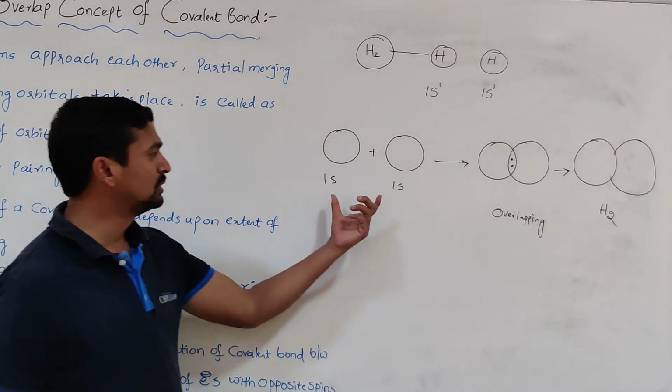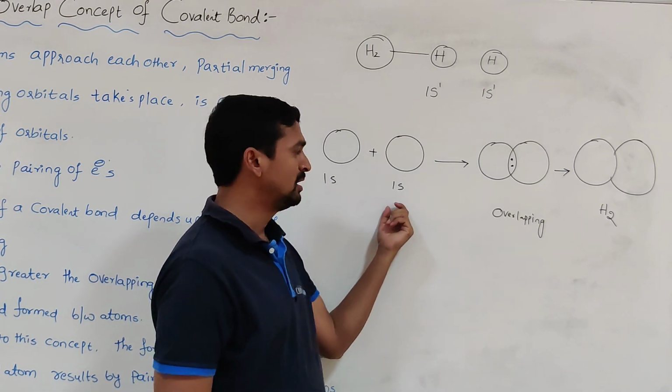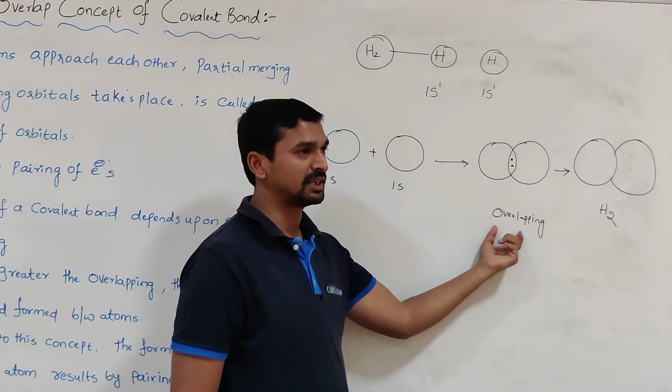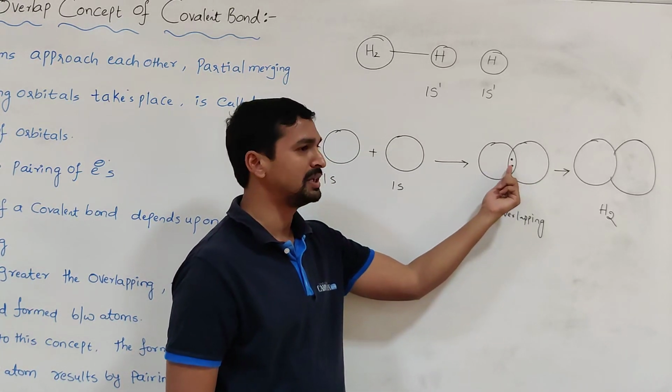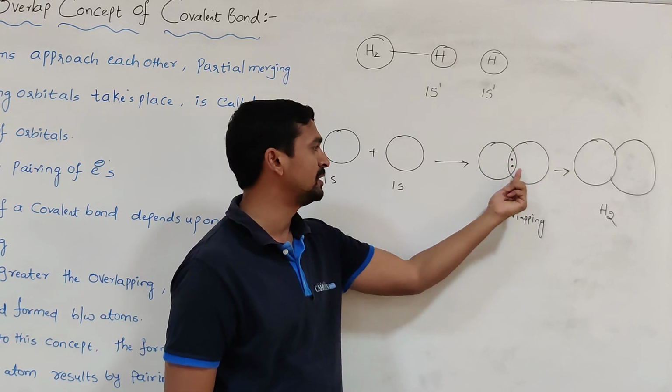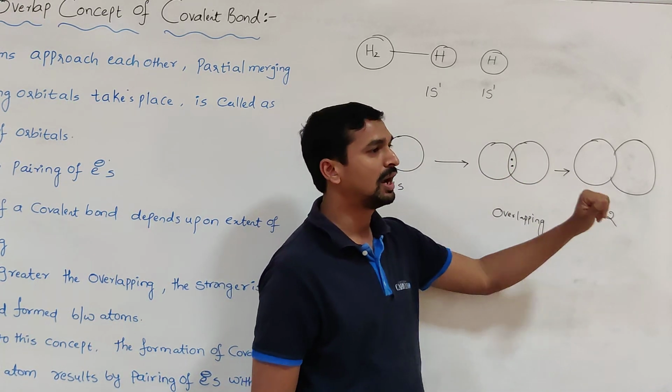Simply, the two 1s orbitals with opposite spins approach each other. As a result, overlapping takes place. During the overlapping, the electron pair is shared between the two atoms, which results in the formation of which one? The hydrogen molecule.